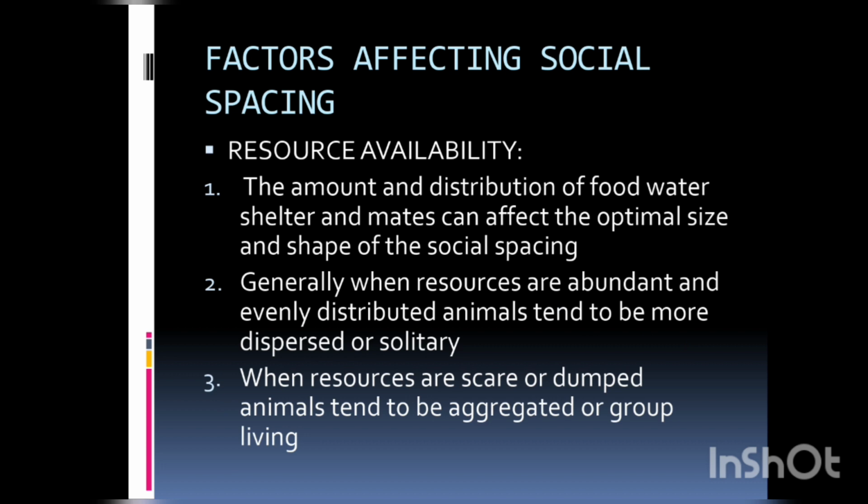Factors affecting social spacing. First one, resource availability. The amount and distribution of food, water, shelter, and mates can affect the optimal size and shape of the social spacing. Generally, when resources are abundant and evenly distributed, animals tend to be more dispersed or solitary. When resources are scarce or clumped, animals tend to be aggregated or group living.